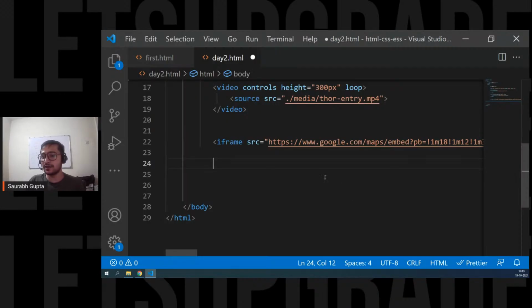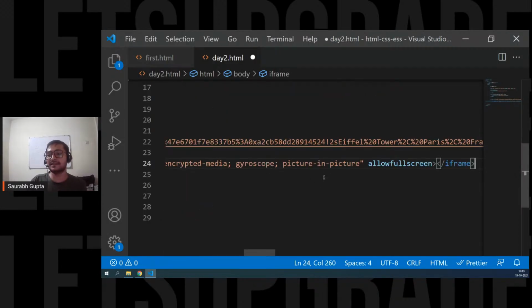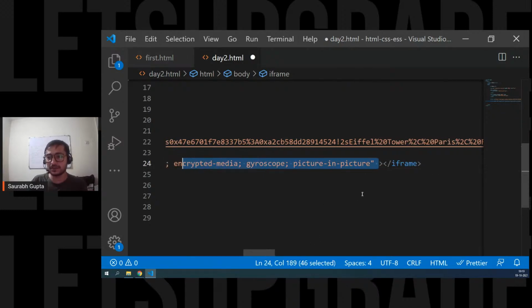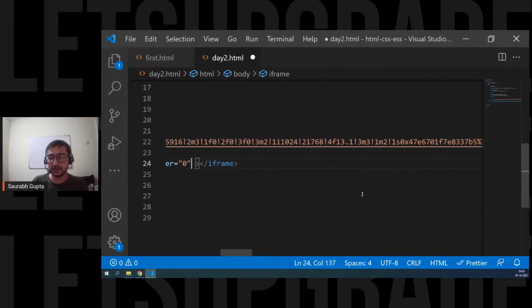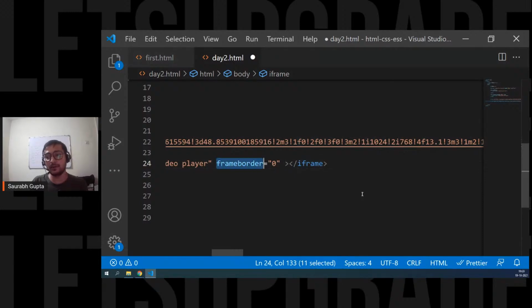Okay. And again, just go here and paste it. And see, now they have a lot of options, like allow full screen. I don't want it. Remove it for now. I don't want all these extra options here. You can remove it. These are mostly for mobile phones, not for PCs. So remove it. And frameborder 0, it's an attribute of iframe that removes the border. You can also use style border 0, and that's it.